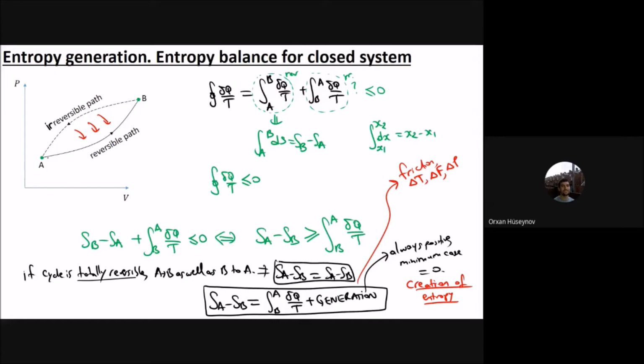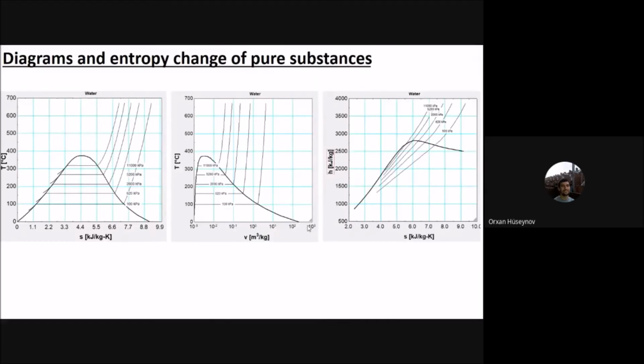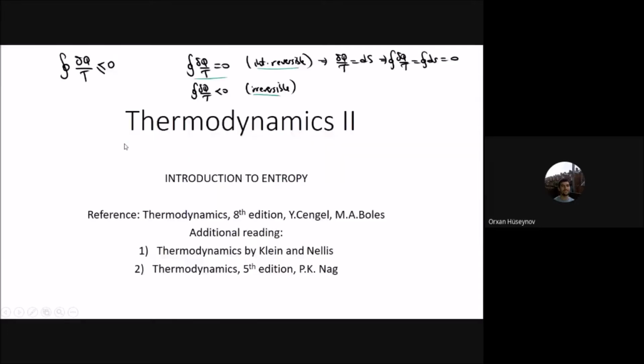So if it is totally reversible, then you will have S_A minus S_B, the difference in entropy between A and B, and that will be the same if you travel in that manner or in that way. It doesn't matter, the entropy change is fixed.